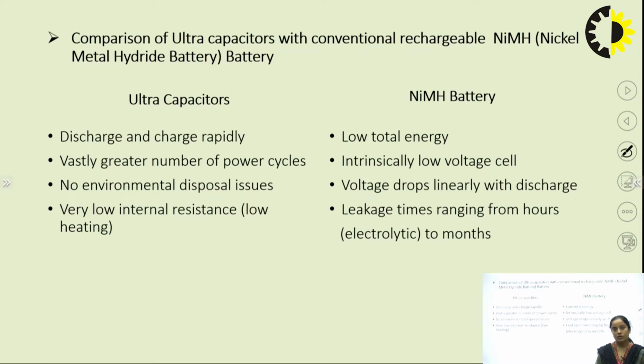That is why manufacturing of some batteries has been stopped, because batteries are not environmentally safe, especially when we dispose of them. It also has a leakage problem.